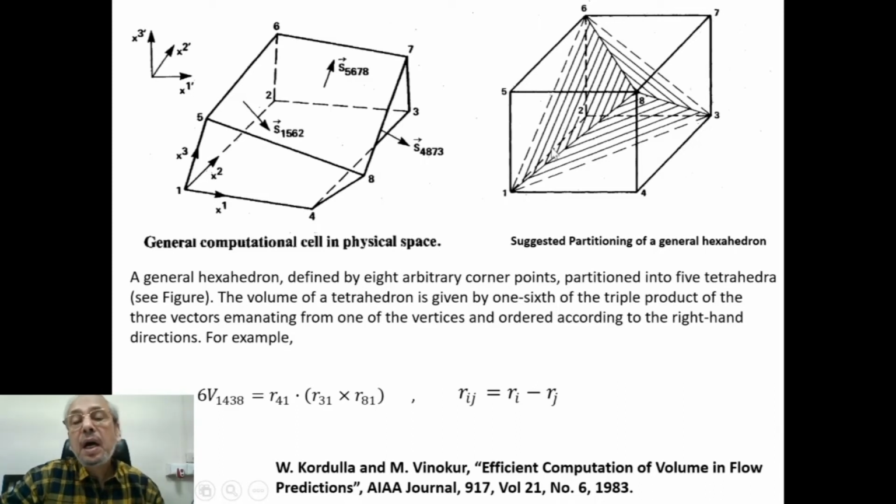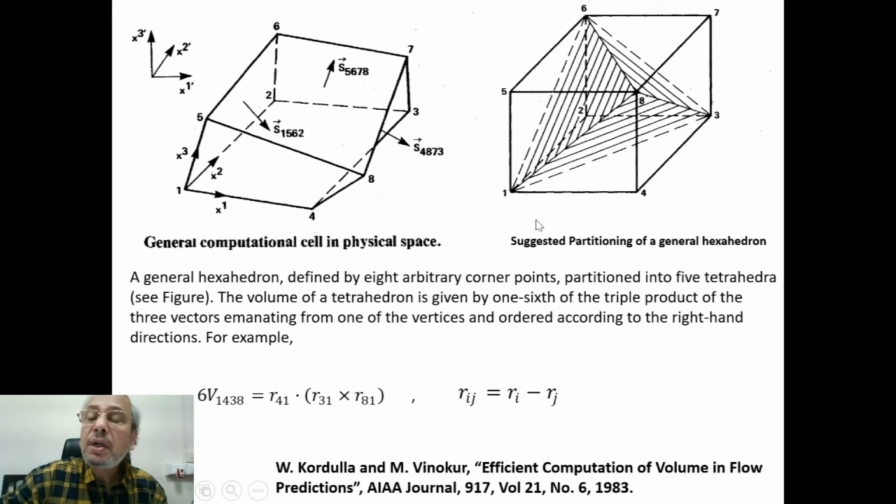So these are the 5 tetrahedra, and we know how to calculate the volume of such tetrahedra, that is written here also. It is given by 1/6 of the triple product of the three vectors emanating from one of the vertices and ordered according to the right hand directions.